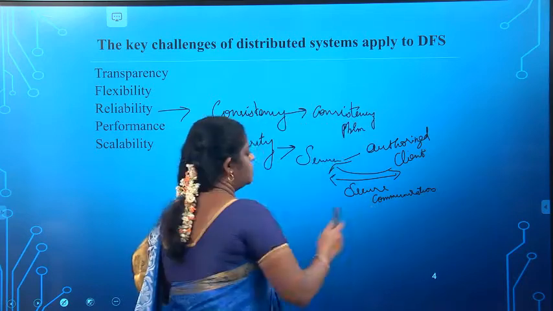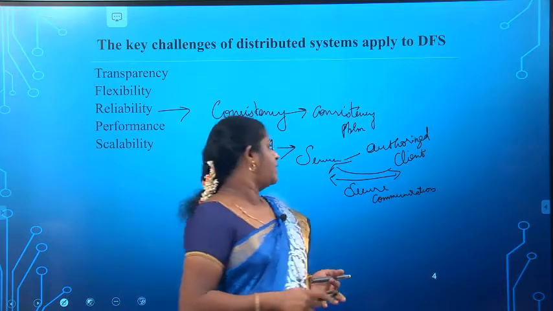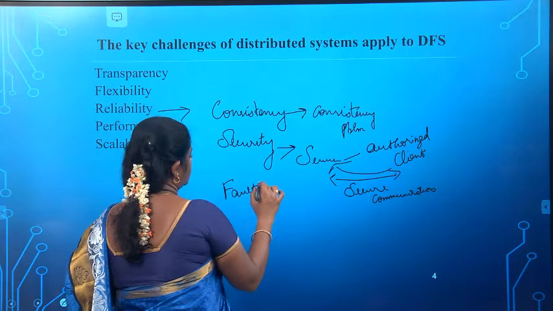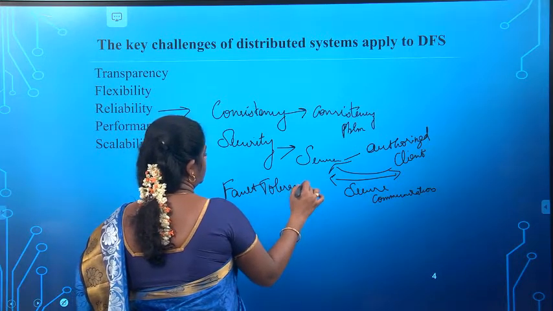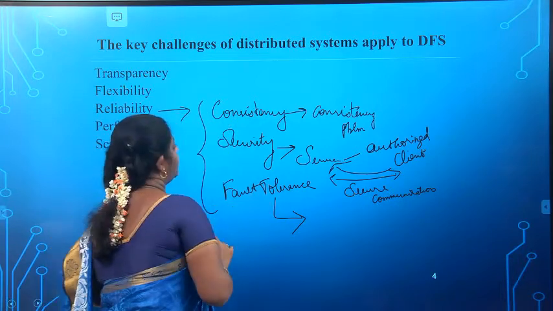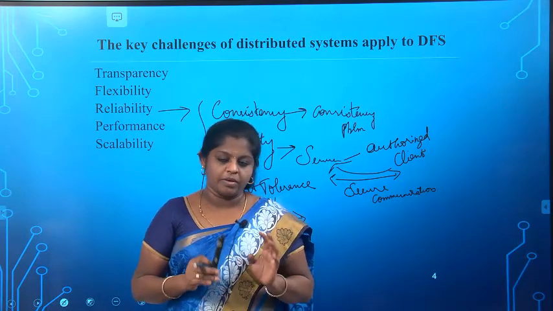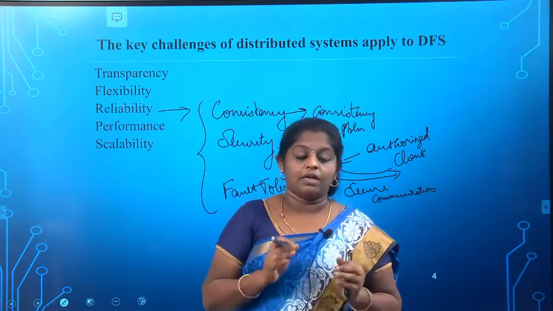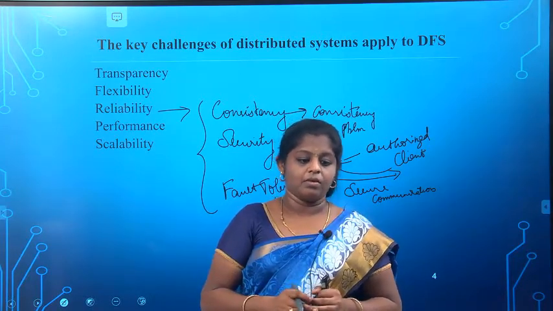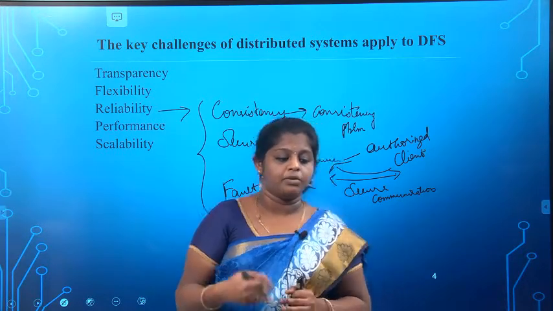So secure communication is very, very important. After that, another one that comes under this is fault tolerance. These are the three challenges that belong to reliability. What do you mean by fault tolerance? The client should be able to continue even if a file server crashes. The data must not be lost, and the restarted file server must be able to recover to a valid state.